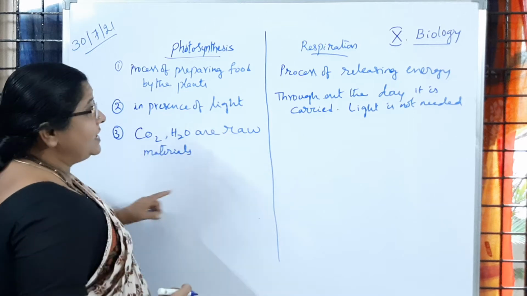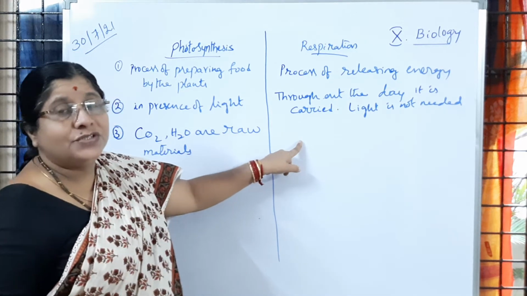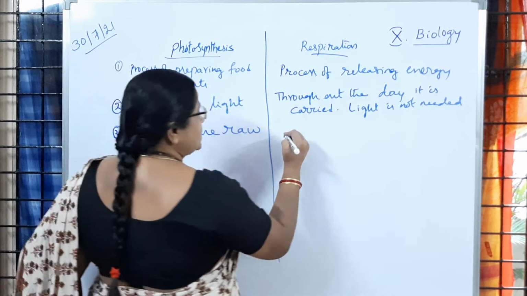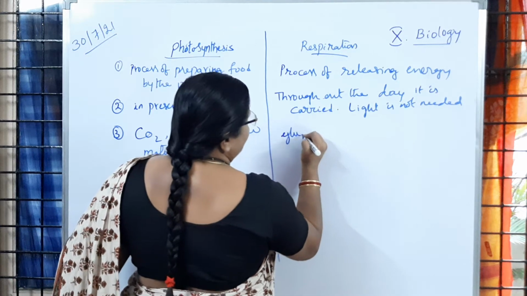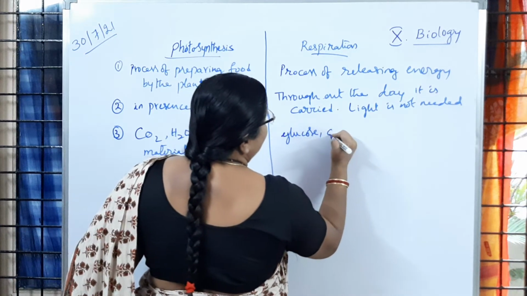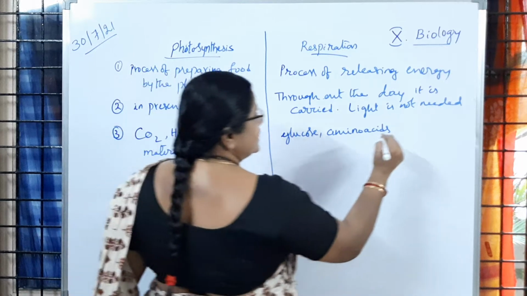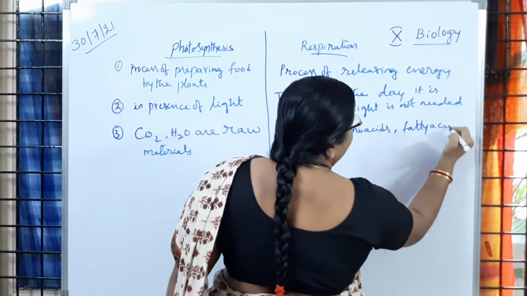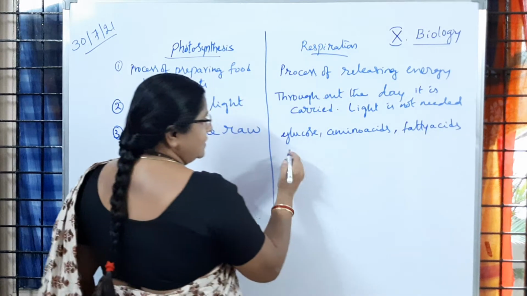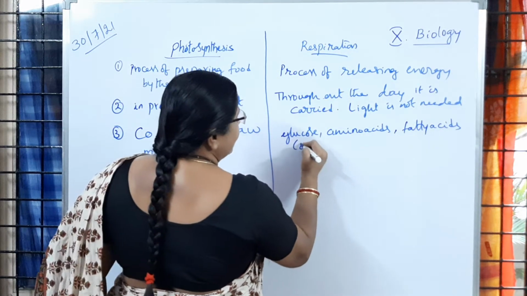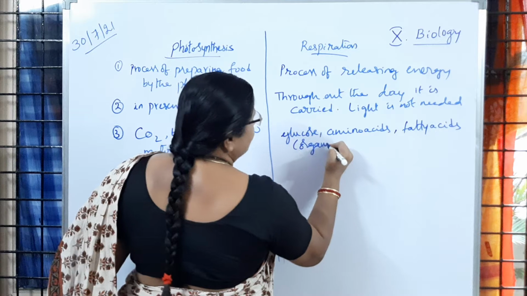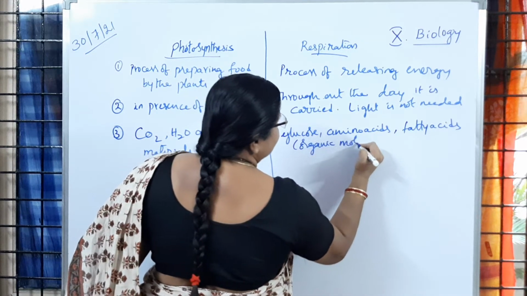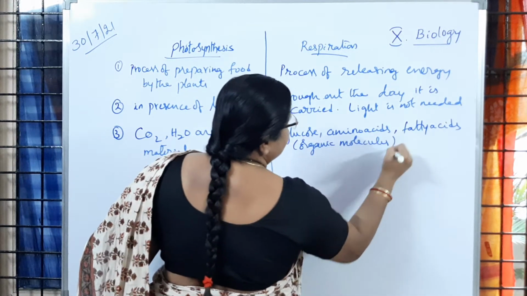So for release of energy, what are the raw materials used here? Glucose, amino acids, fatty acids. So what are these, children? All these are said to be organic molecules. Is it clear to you?